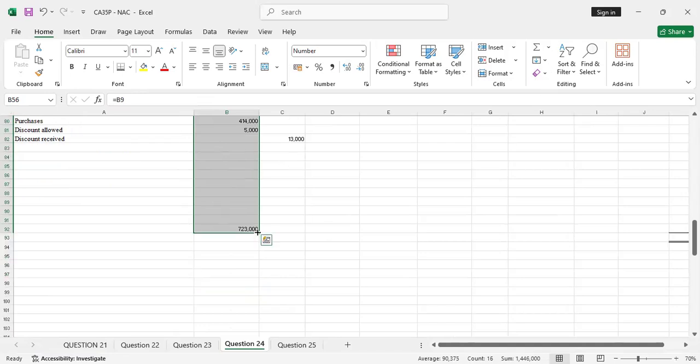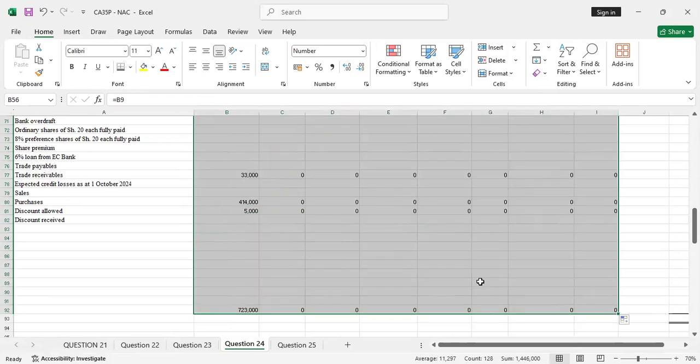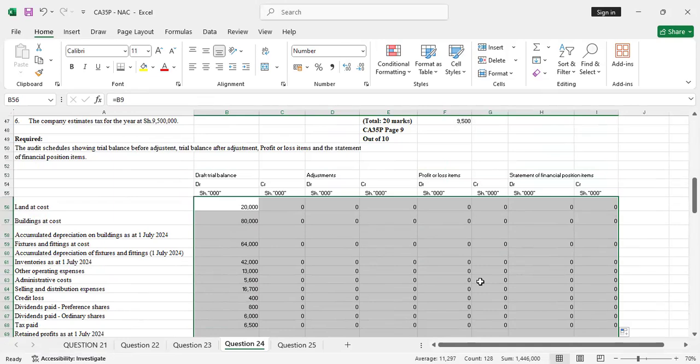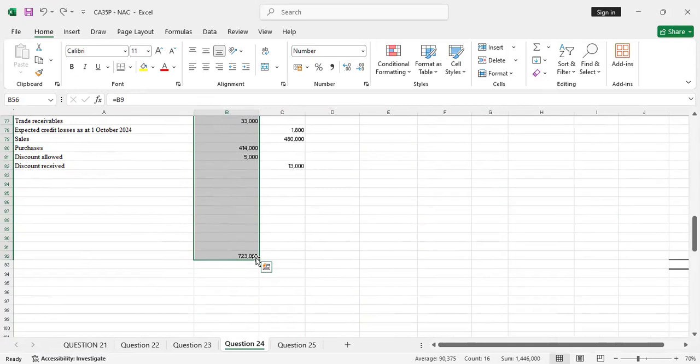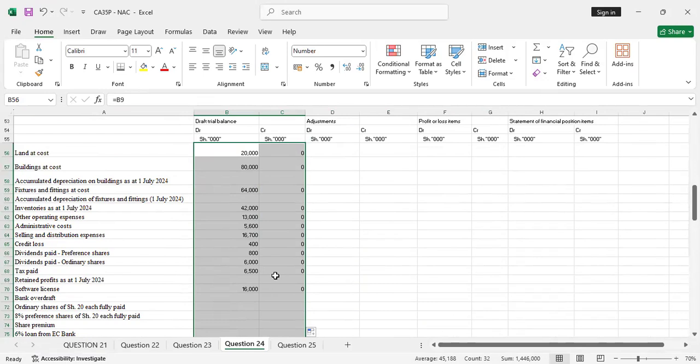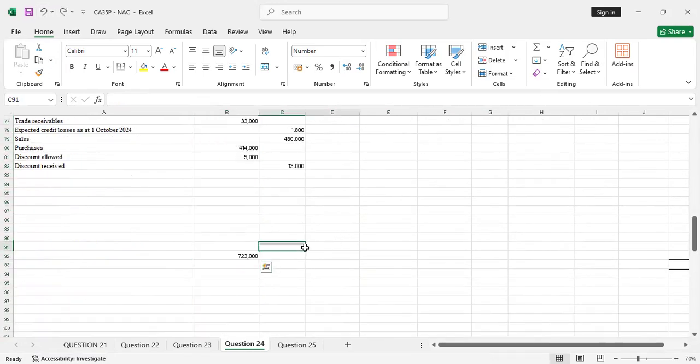it will give me that value. Then I drag. No, sorry, let me undo that. So I'll drag here. Yeah, so once you get that value, you just drag and see if they balance. As you can see, they're balancing at 723,000, 723,000.